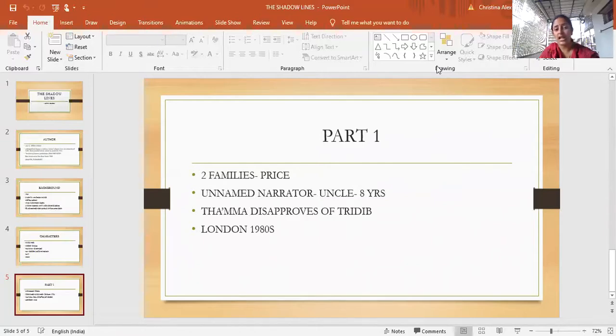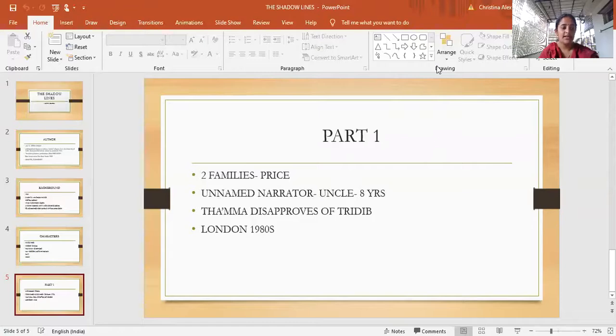She also does not like him because one of the other reasons is that his family is rich. They were in England at one point in time, so his family is rich, and that also irritates her. But at the same time, because they are rich, Thama wants to be associated with their family, because from that we can understand that Thama is someone who gives importance to social stature. That's why she does not like Trideep, because he does not care about his social standing. But at the same time, because he's from a rich family, she does want to associate with him.